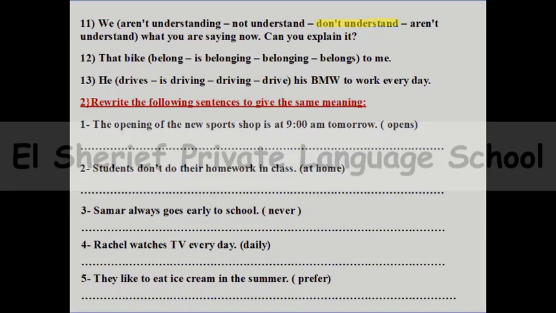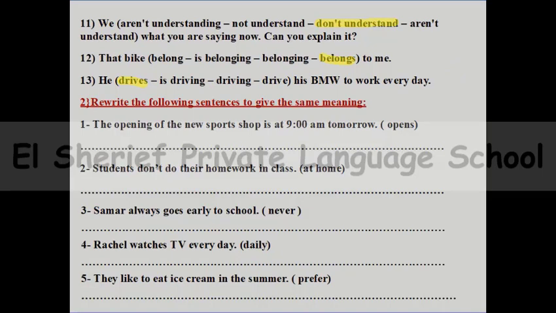Number 12, that bike space to me. That bike belongs to me or is belonging to me. I can say that bike belongs to me because this is a state, not an action. Number 13, he space his BMW to work every day. So this is a habit for him. So we can say that he drives his BMW to work every day.